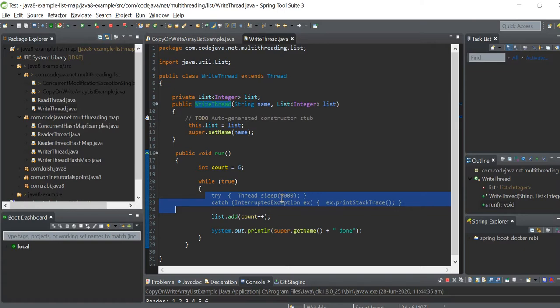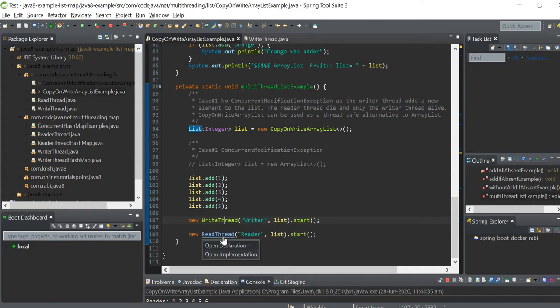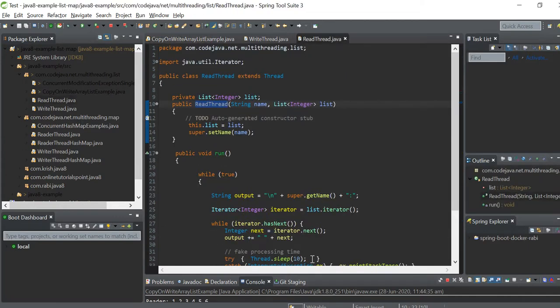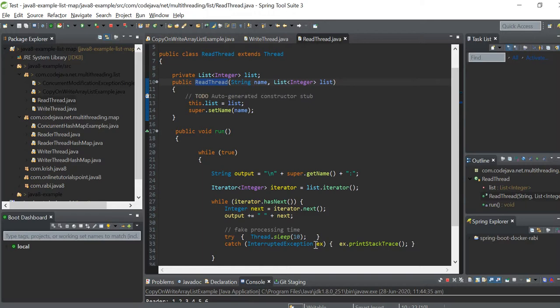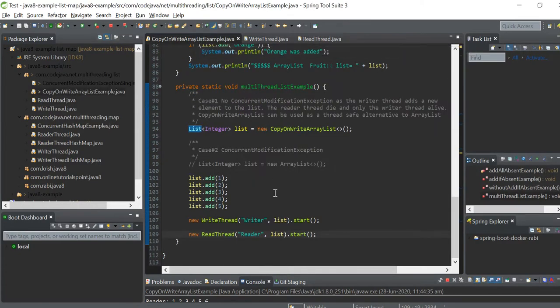Every 5000 milliseconds I do a write operation, and the read operation every 10 milliseconds. Where the read operation is very frequent, we use CopyOnWriteArrayList. This way we can achieve our goal.